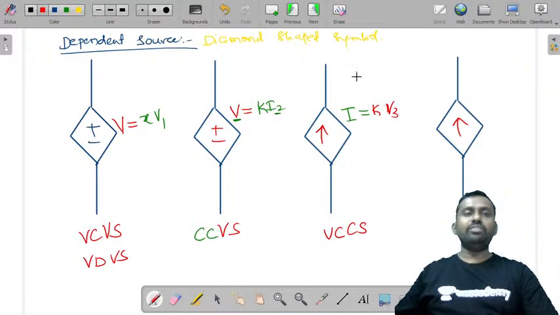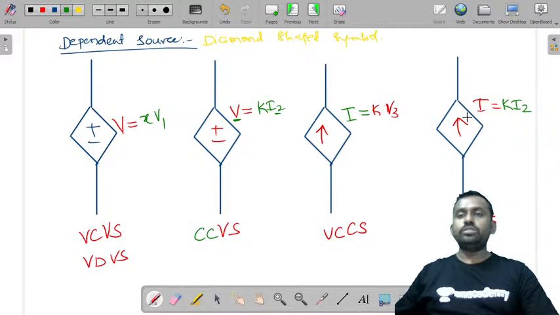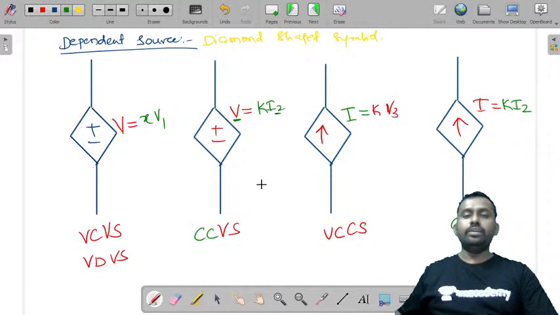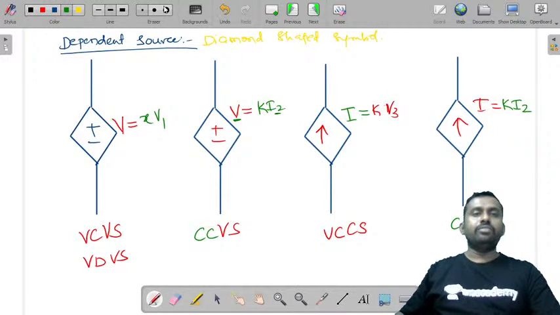Similarly, if this value of current is depending on some value of current across some other element, then this is a current source whose value is depending on a current. So it is a current controlled current source. So once again, without looking at this, we should be in a position to write what these are.